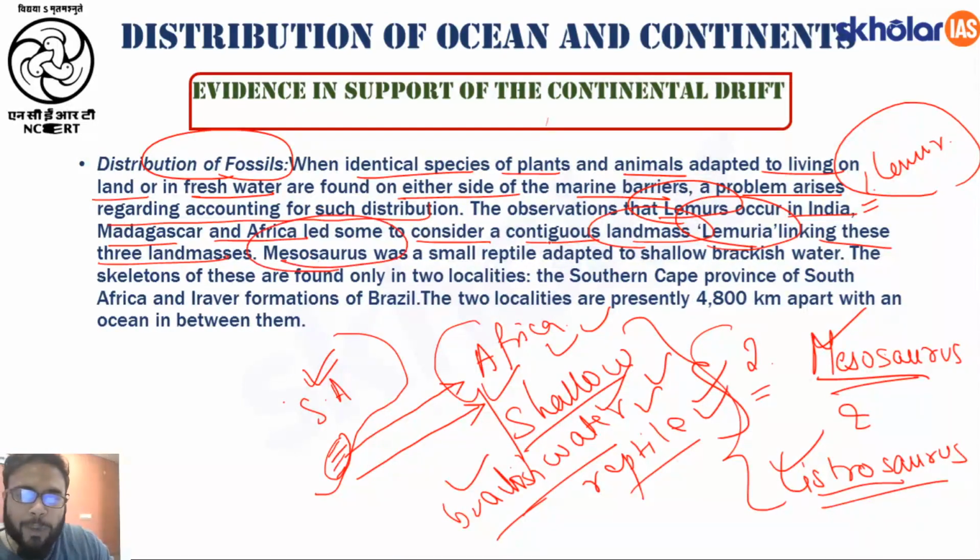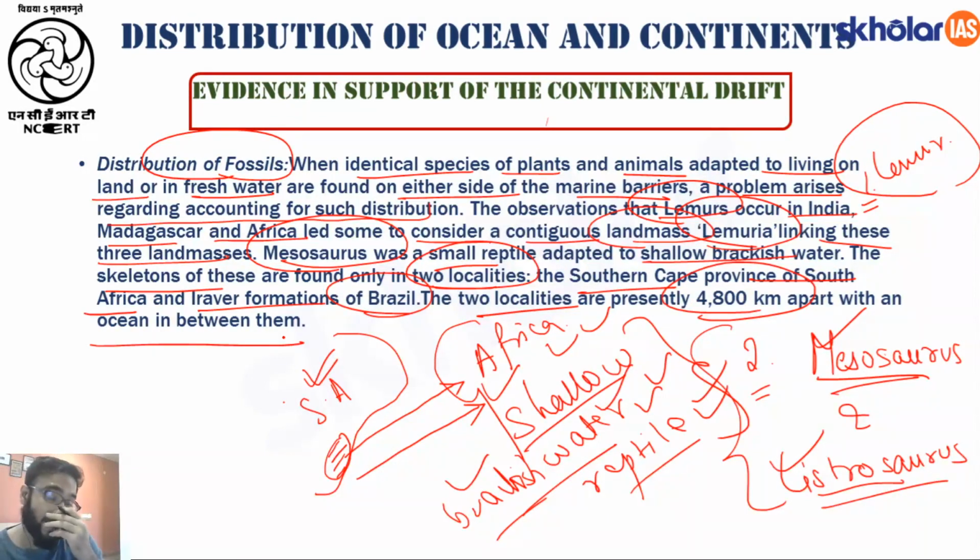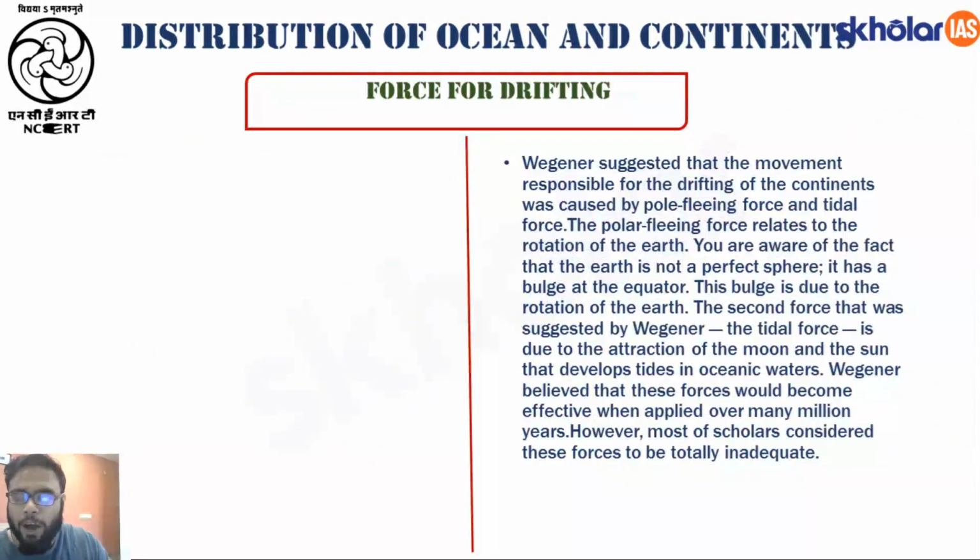So Mesosaurus was a small reptile which is adapted to shallow brackish water. The skeletons of these are found only in two localities, that is the South Cape province of South Africa and the Iroquois formations of Brazil. These two localities are presently 4,800 kilometers apart with an ocean in between them. Fine? Understood these evidences? Alright.